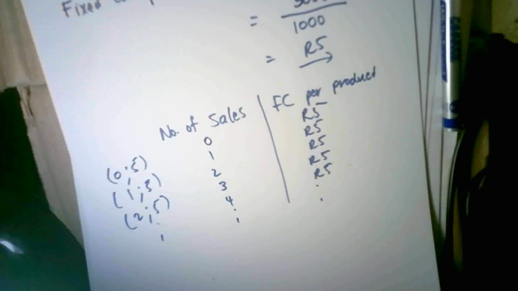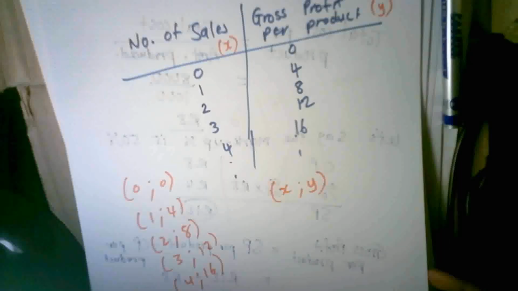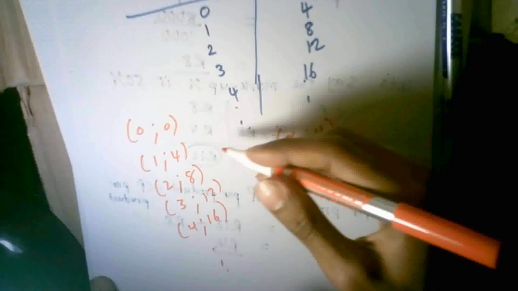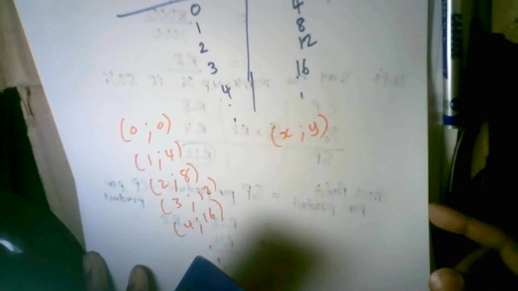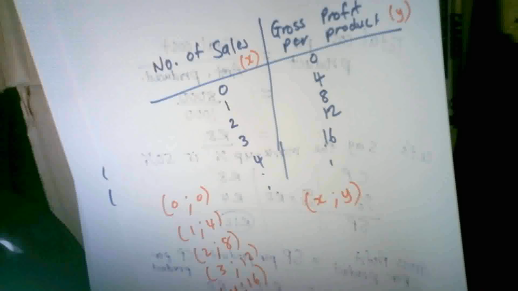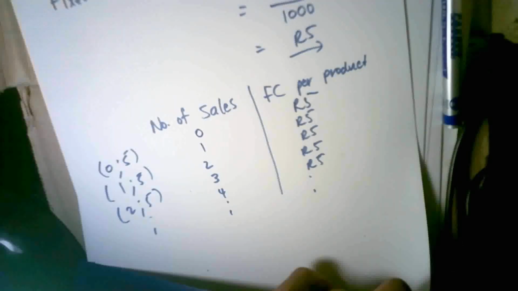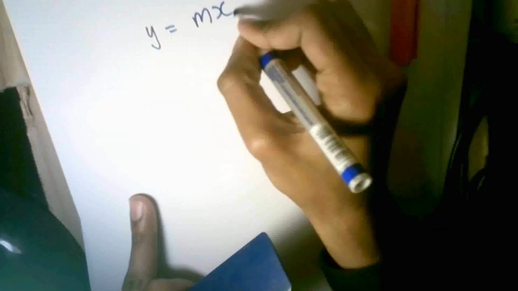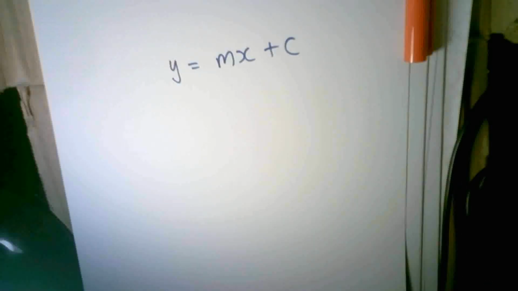So how do we find the equation of that graph? Let's look back at our table. Remember, to find an equation, we need at least two coordinates. So we can use any two coordinates from this table, right? My graph for gross profit per product is a straight line. What do we know about a straight line? The standard form of any straight line graph is y is equal to mx plus c. Any straight line graph, that is the standard form. So likewise, the equation of the graph has to be in that form.